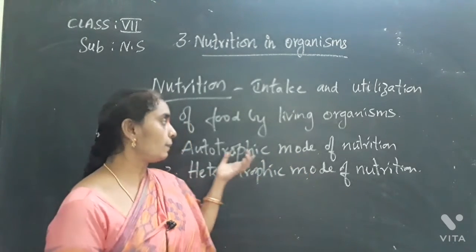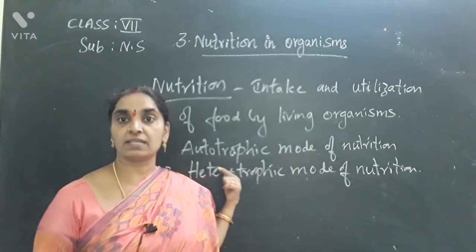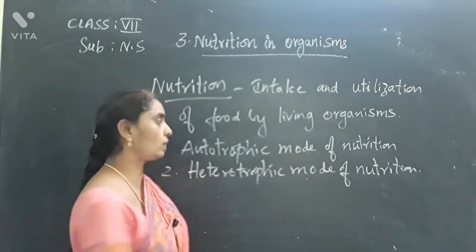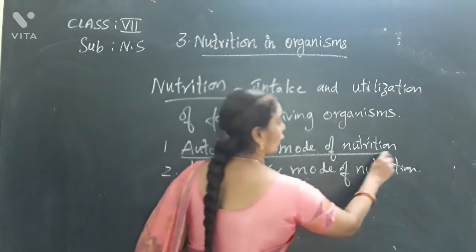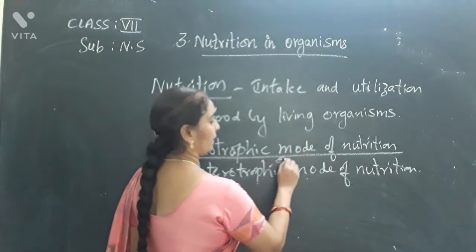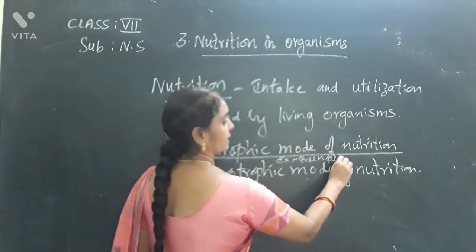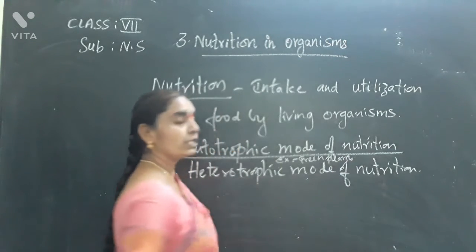Is it clear? The process of preparation of food by living organisms by themselves, this mode of nutrition, is called the autotrophic mode of nutrition. So examples are green plants. Green plants exhibit the autotrophic mode of nutrition.